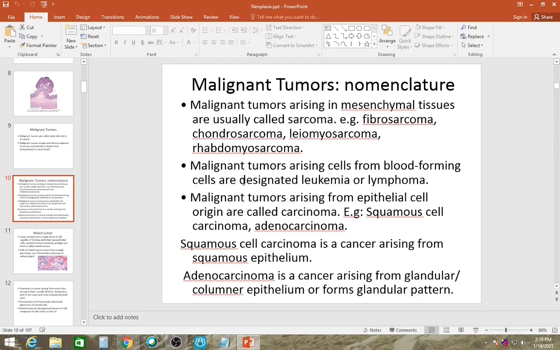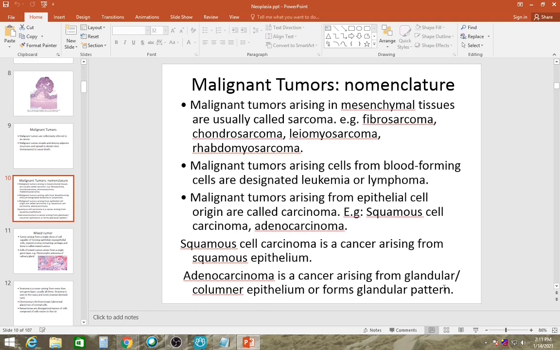Malignant tumors arising from blood-forming cells are designated leukemia and lymphoma. Lymphoma you will find in lymph nodes, and maybe in some other extranodal lymphoid organs. But leukemia is a disease of the blood. We have chronic myeloid leukemia, acute myeloid leukemia. Malignant tumors arising from epithelial cell origin are known as carcinoma, like squamous cell carcinoma and adenocarcinoma. They arise from epithelial cells. As I have already explained, squamous cell carcinoma is a cancer arising from squamous epithelium, those flat squamous epithelial cells. And adenocarcinoma is a cancer arising from glandular or columnar epithelium. It's not a necessity that it has to arise from glandular or columnar epithelium.